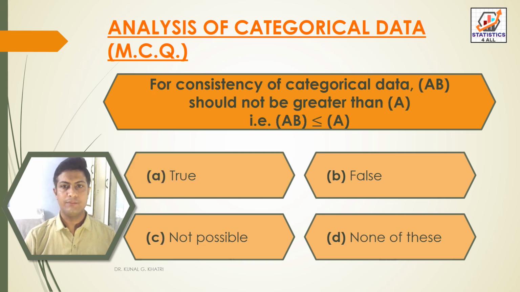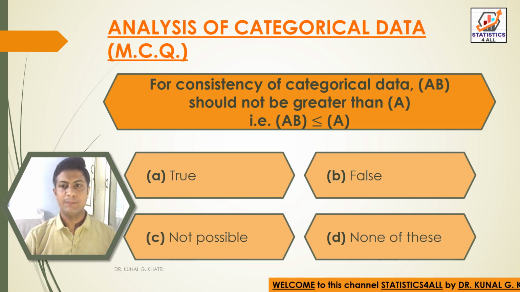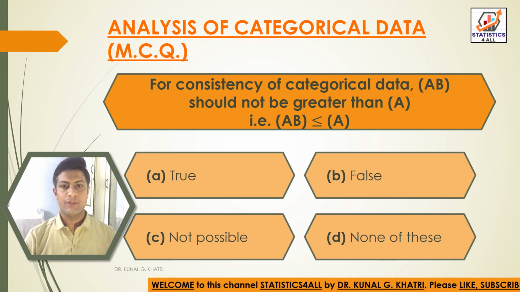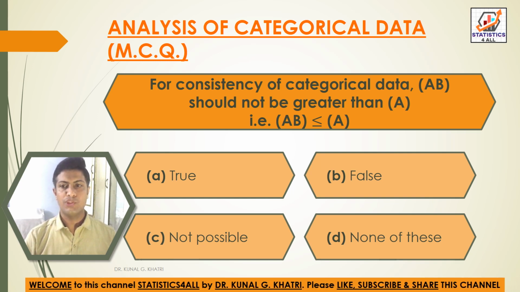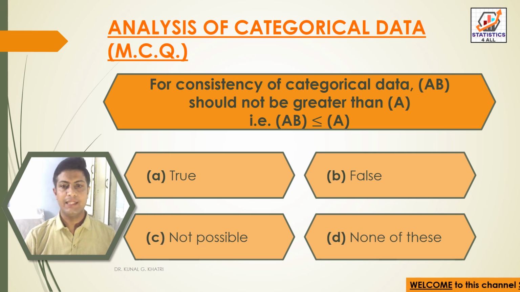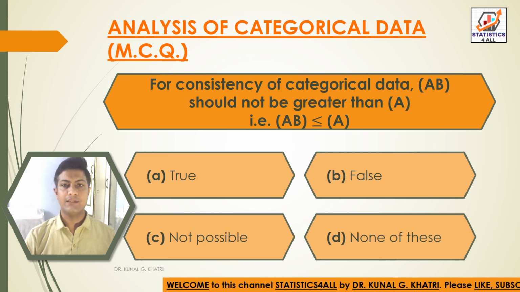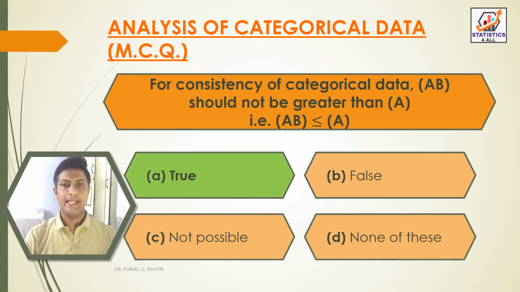Next question. For consistency of categorical data, AB should not be greater than A, that is AB must be less than or equal to A. Option A, true, option B, false, option C, not possible, and option D, none of these. So here we have answer option A, that is true. For consistency of categorical data, AB should not be greater than A, that is AB less than or equal to A.